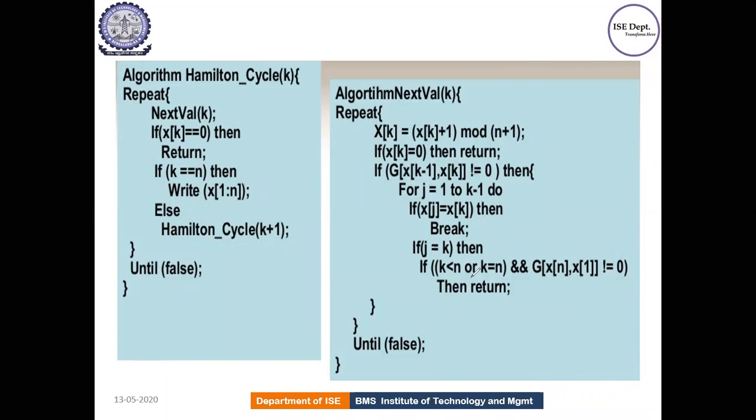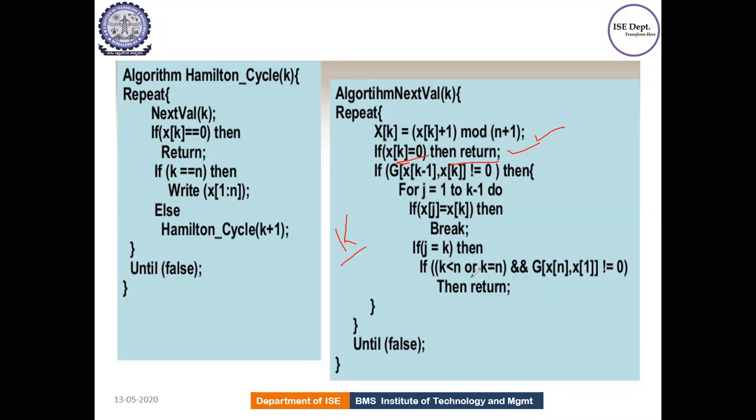So if you observe, the first statement in this function deals with the next vertices. Initially we are at the kth vertex, so next is the k plus 1 vertex, correct? That is why we represent it in the first statement. In the next statement, if it is equal to 0, which means we are done, there are no other vertices left out, so just return to the calling function. Is this clear?